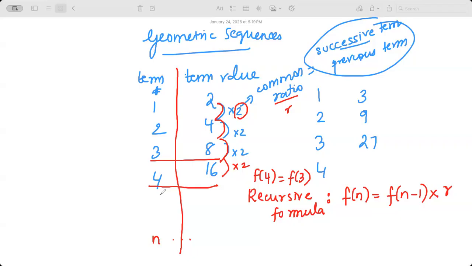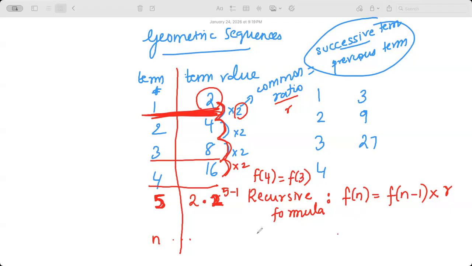Now, let's say I want the fifth term. It's exactly the same as the arithmetic. I have the first term this time. What do I do to get my fifth term? I go with the first term and then what do I do? I keep on multiplying by how many common ratios? 4. So can I write multiply by common ratio to the power what? 5 minus 1? Yeah. So it's n minus 1.